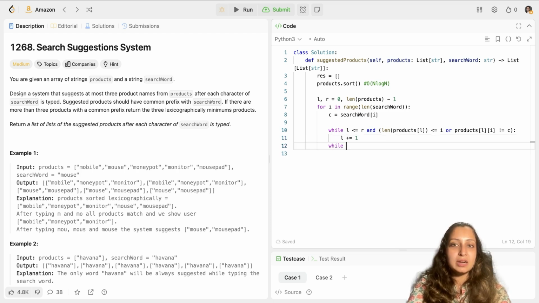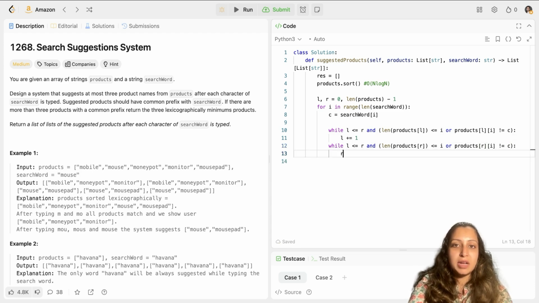Similarly, I'll write a condition for my right pointer as well. While L is less than or equal to R, the condition still remains the same, but I'll copy this condition, and instead of left, I would have right. That is, the length of the product at the right pointer is not greater than or equal to the length of the product being searched, and the character at the right pointer is also not the character being searched. So if that is the case, I will decrement my right pointer.